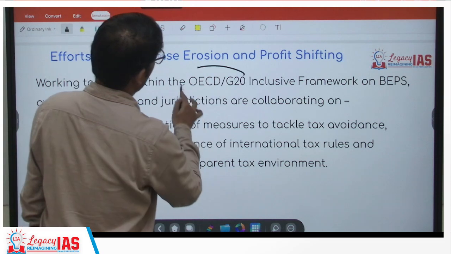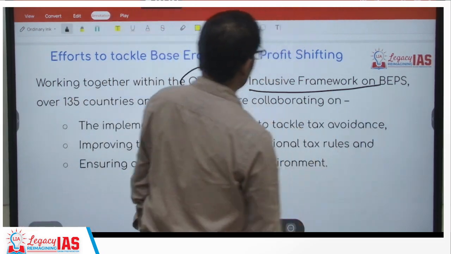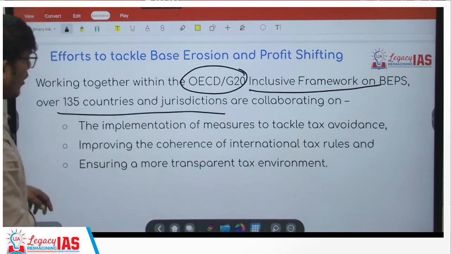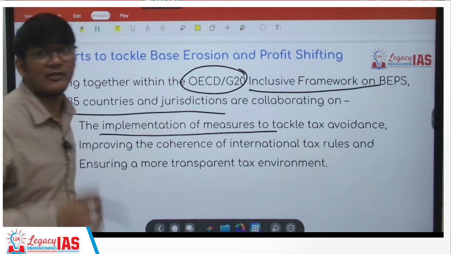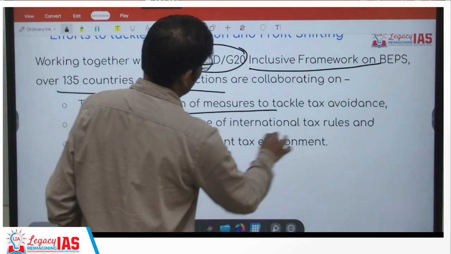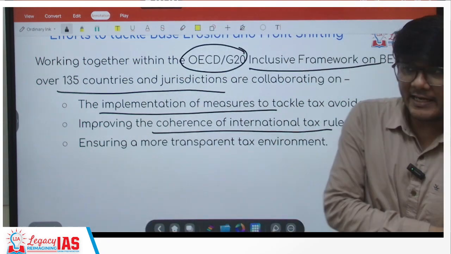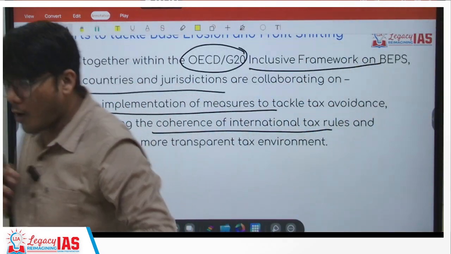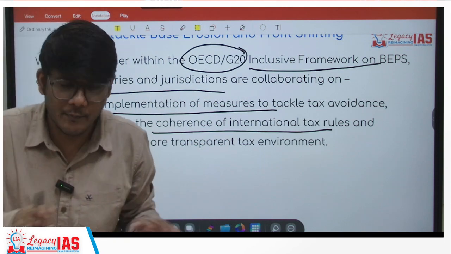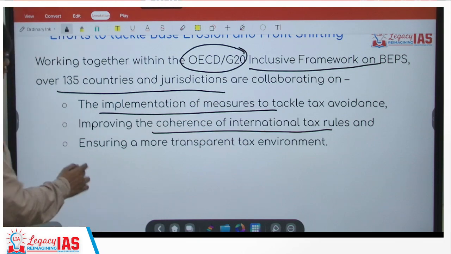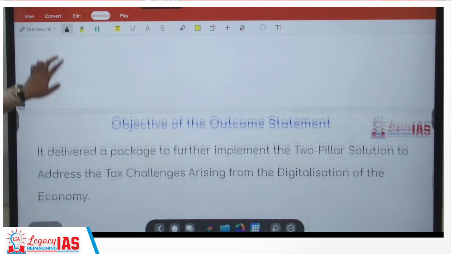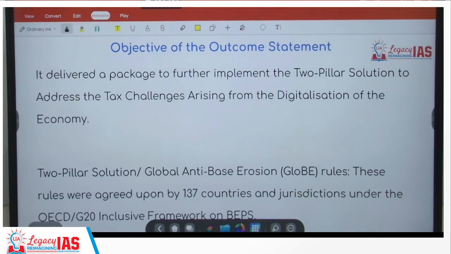Now, OECD and G20 working together came up with the inclusive framework on BEPS. Over 135 countries and jurisdictions are collaborating for implementation of the measures which they have talked about. We'll see what the two pillars are. Improving the coherence of international tax rules. What is coherence? Meaning, let's say, complementing, making it less complex, easier, closing the loopholes, because this is happening because of the loopholes. So close those loopholes, ensuring a more transparent tax environment.